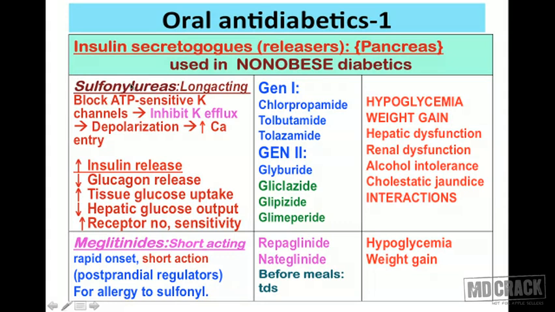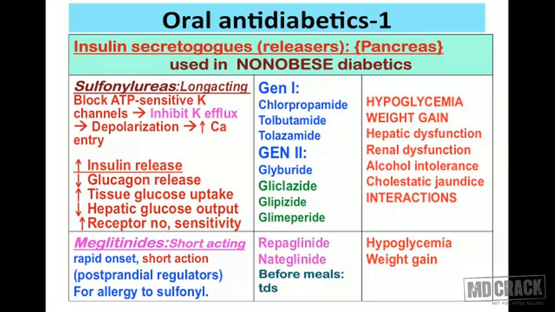Next, we go to discussion of sulfonylureas. They are the long-acting drugs. And the second group written on this page is meglitinides. These are short-acting drugs. So in one view, you will be able to differentiate sulfonylurea and meglitinides. Sulfonylureas, same mechanism of action, but they are long-acting. Meglitinides have a short duration of action. Let's discuss how these drugs act. Sulfonylureas block the ATP-sensitive potassium channels, and this inhibits the outward current of the potassium.